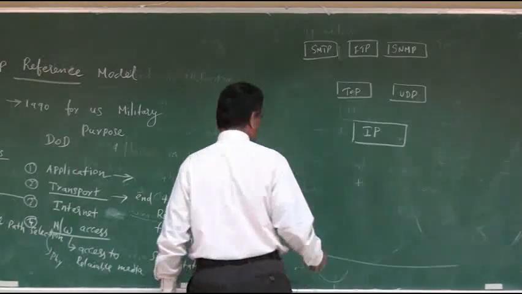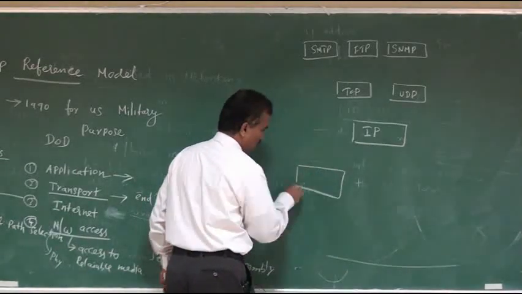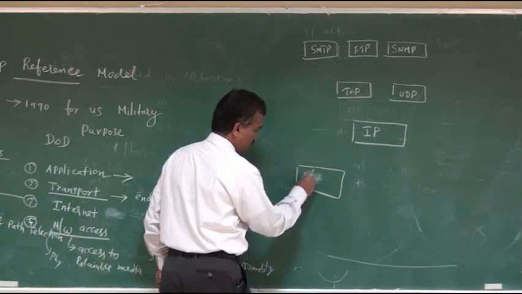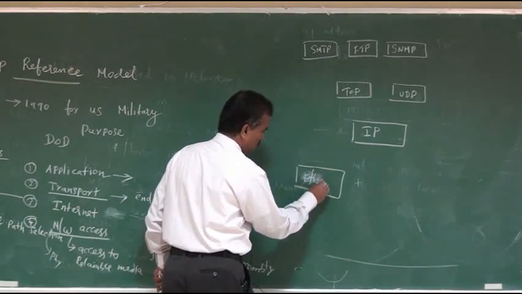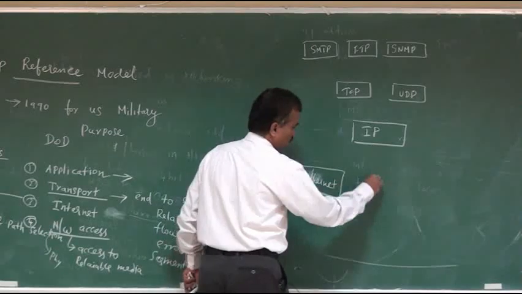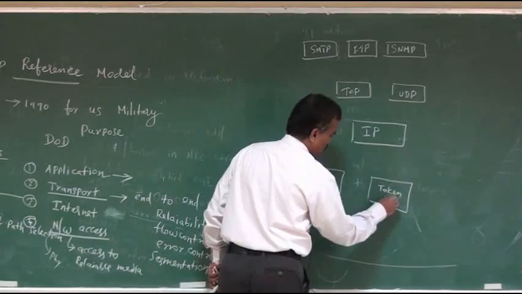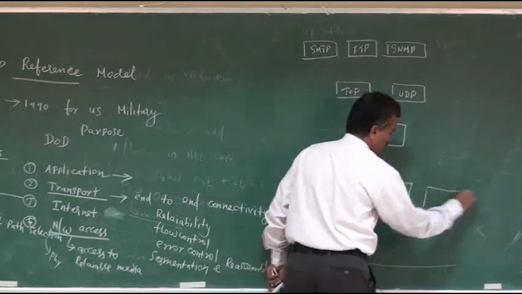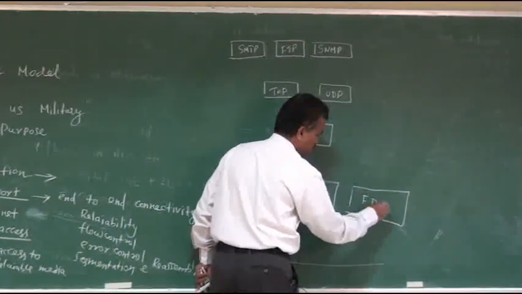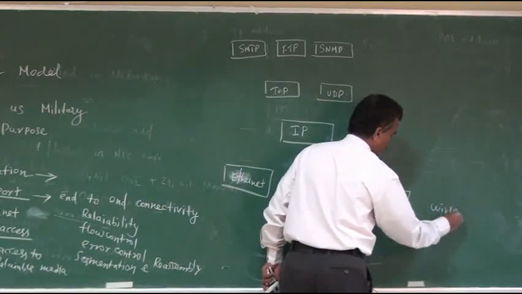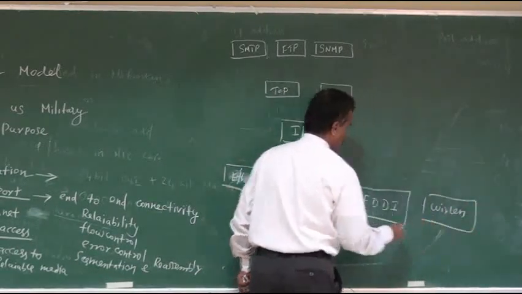Then in the network access layer we have some technologies like Ethernet, token ring, or FDDI, that is Fiber Distributed Data Interface, or it may be a wireless media.